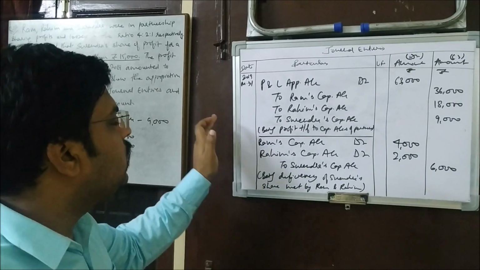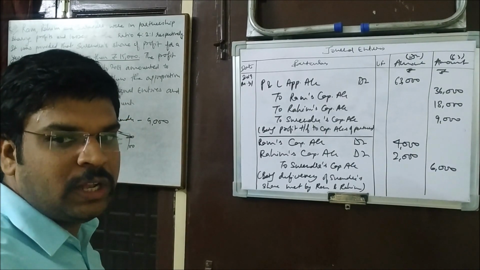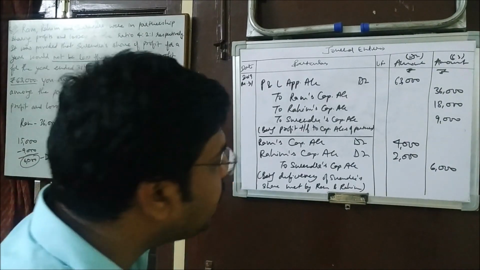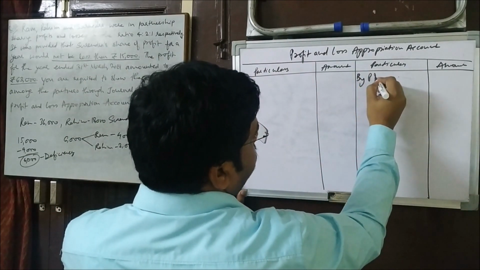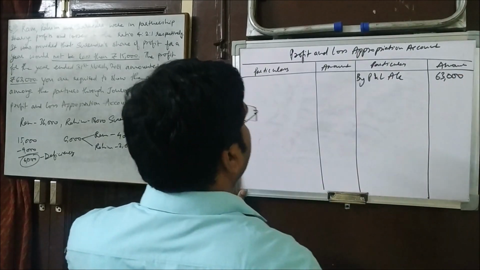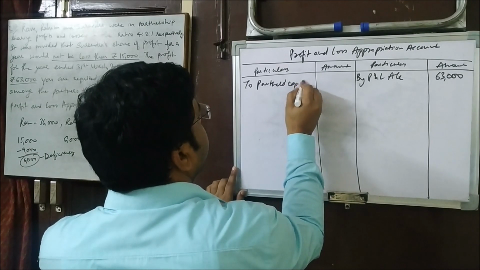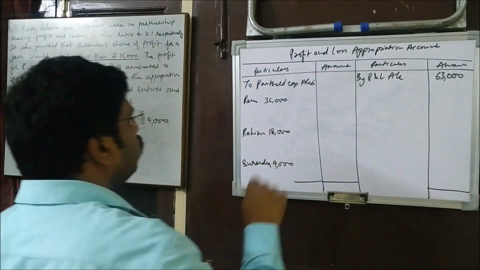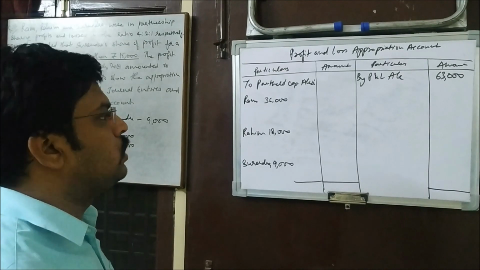Okay, so now we can pass these two entries in the profit and loss appropriation account as well. So let's see how we need to present that. So very first we will transfer the profit here by profit and loss account, 63,000. Alright, now the partners' capital accounts. So very first we need to mention the share of profit actually they are supposed to receive.